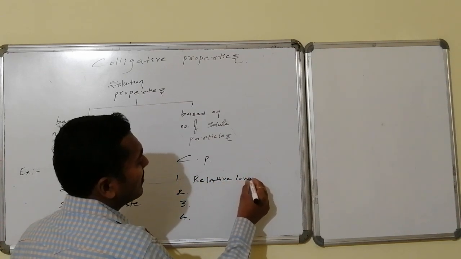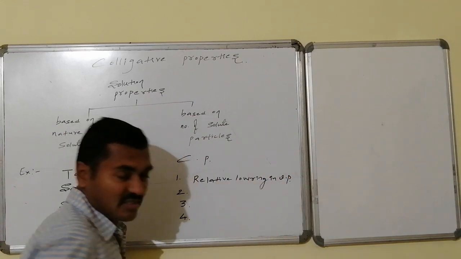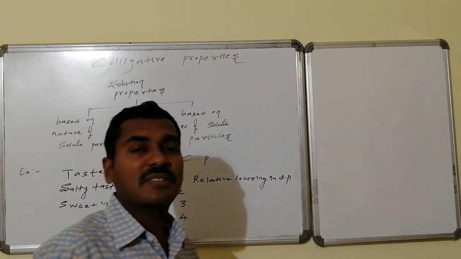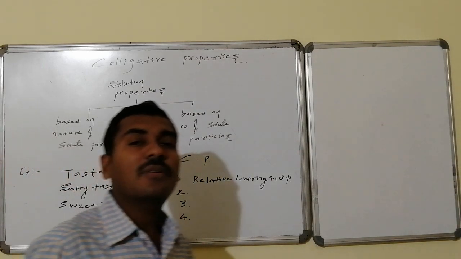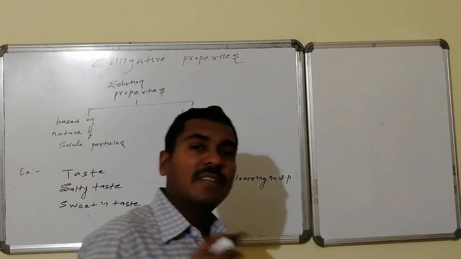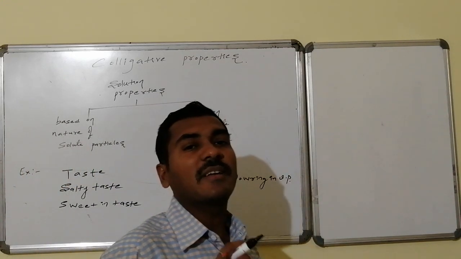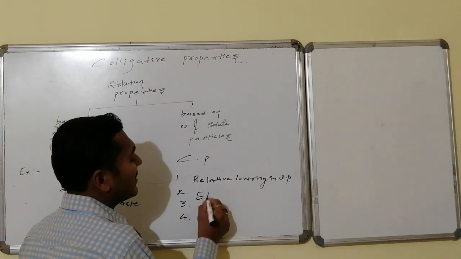Relative lowering in vapor pressure: there is a decrement in vapor pressure after making it a solution. The ratio of the decrement in vapor pressure to the original vapor pressure of the solvent is said to be relative lowering in vapor pressure. Second one is elevation in boiling point.